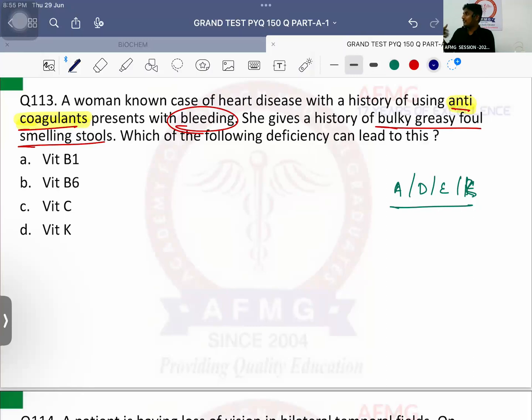Due to that, all that fat is excreted out in those stools, forming bulky, greasy, foul smelling stools known as steatorrhea. So please remember steatorrhea can be associated with these fat soluble vitamin deficiencies as well. Okay? So which vitamin deficiency can lead to this?